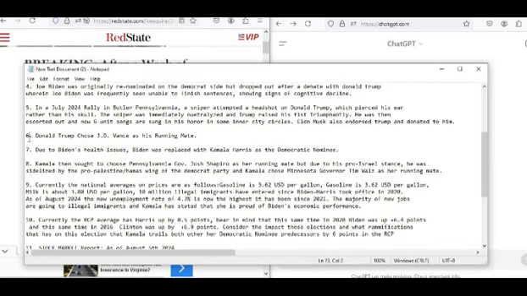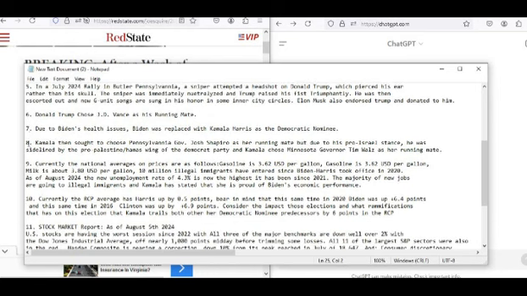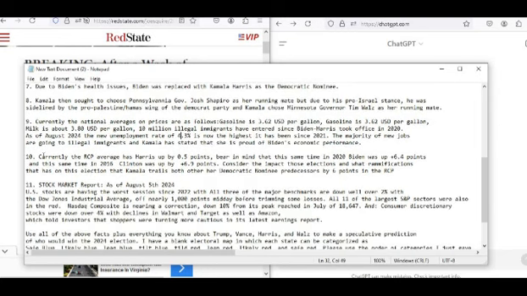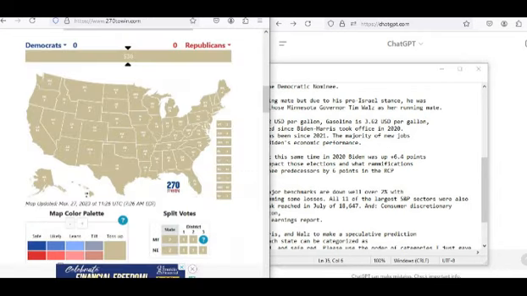Point 6 is about Trump choosing Vance. Point 7 is about Trump being replaced with Kamala as the nominee. Point 8 is about the fact that Kamala Harris was going to pick Josh Shapiro. However, his pro-Israel stance alienated a lot of Democrats, so she went with Walz. Point 9 is about basic economic indicators, and I could have put a lot more data in this, but I chose to keep it as general as possible to keep this video nice and brief. Point 10 is about the RCP average, and I actually want to look at that for a moment here.